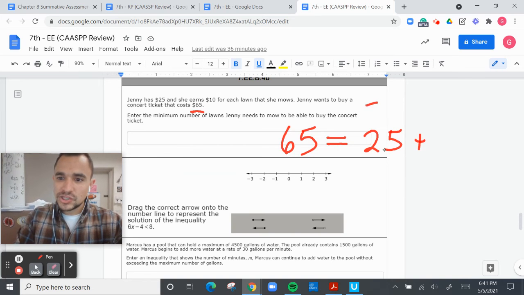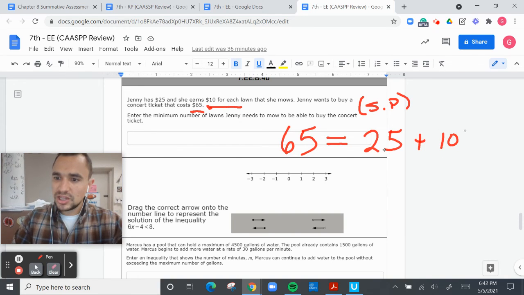So this is my starting point, right? This is what I start with. I start with $25 and get $10 for each lawn. So I get $10 times each lawn mowed, and I'm going to say that's x, okay? x equals the number of lawns mowed. So how am I going to do this?